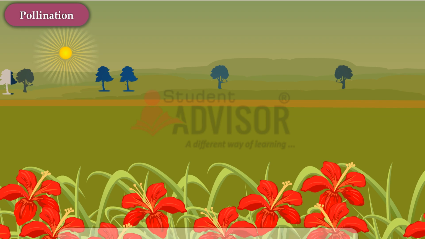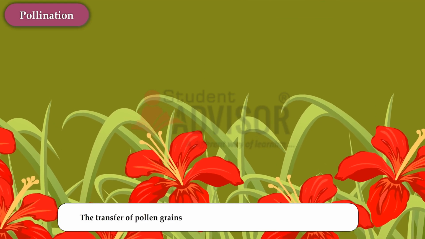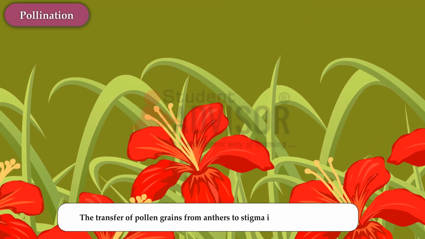Pollination. The transfer of pollen grains from anthers to stigma is called pollination. Pollination is of two types, that is, self-pollination and cross-pollination.